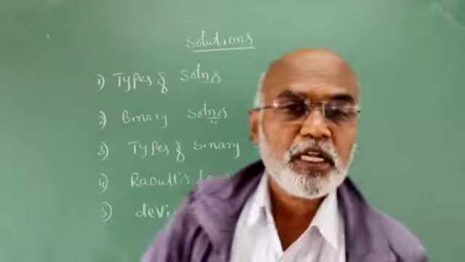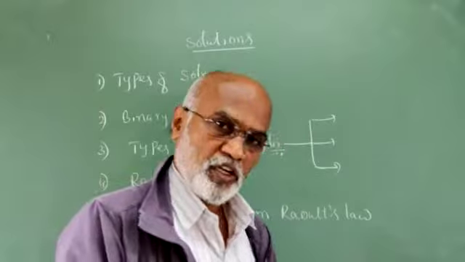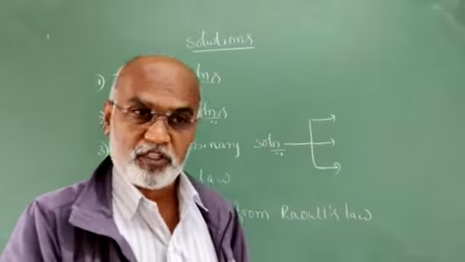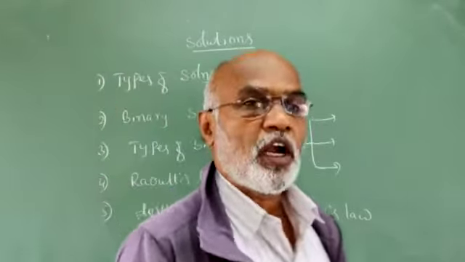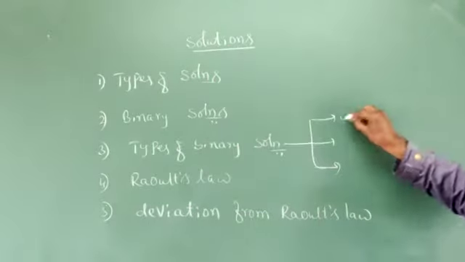Completely miscible liquids are those in which the two liquids are miscible with each other in all proportions at all temperatures. For example, ethyl alcohol and water is the best and simplest example.